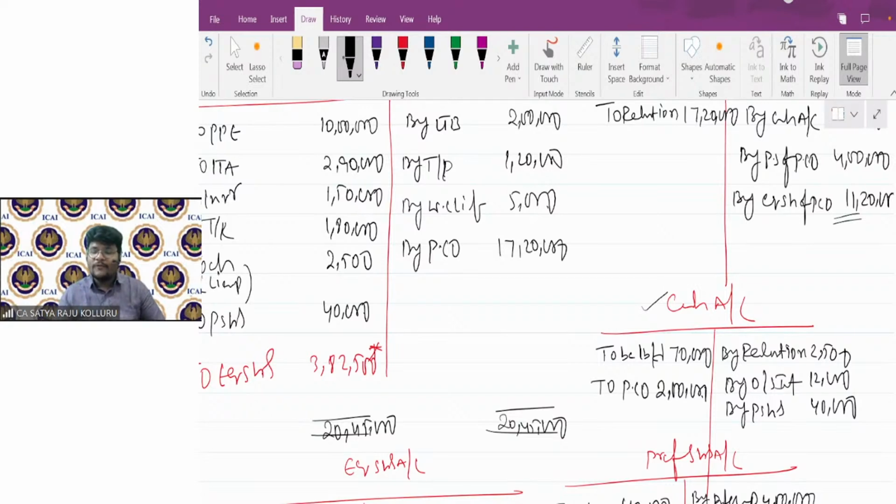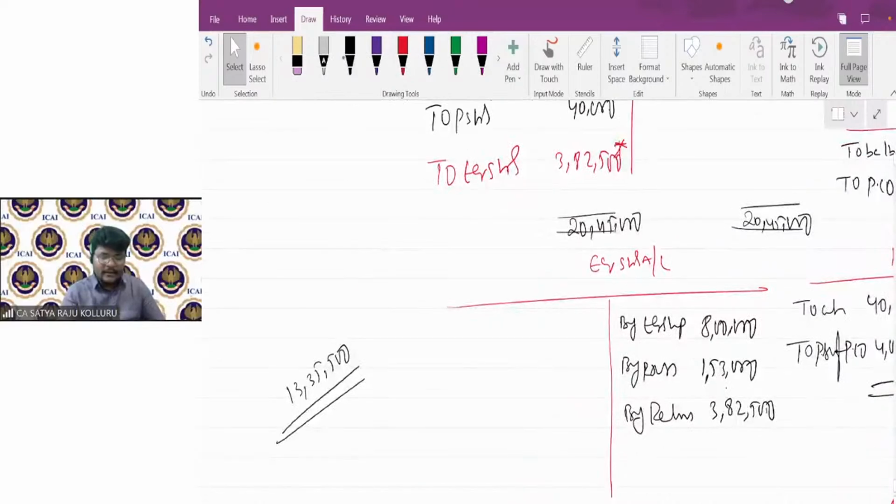I have 2,15,500 as the cash balance. This 2,15,500 plus equity shares of the purchasing company 11,20,000 is 13,35,500, the existing resources. How much do I need to pay? 13,35,500. That means it exactly matches. It needs to match, then only all accounts will be closed.